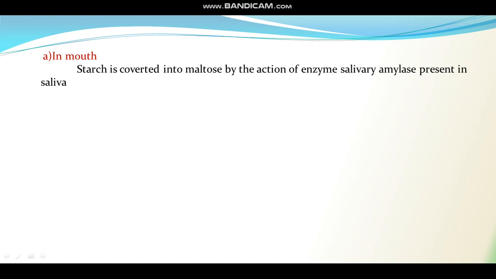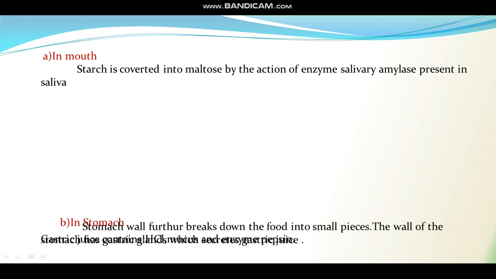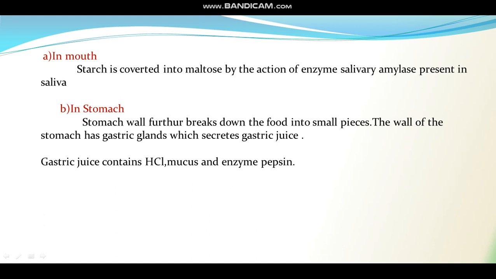So often this question is asked in board examination: tell the name of the part of the alimentary canal where digestion starts. So digestion starts in the mouth cavity, but it is not completed there. It only starts. Then when food reaches the stomach, the wall of the stomach, what does it do? It breaks down the food physically into further smaller pieces.